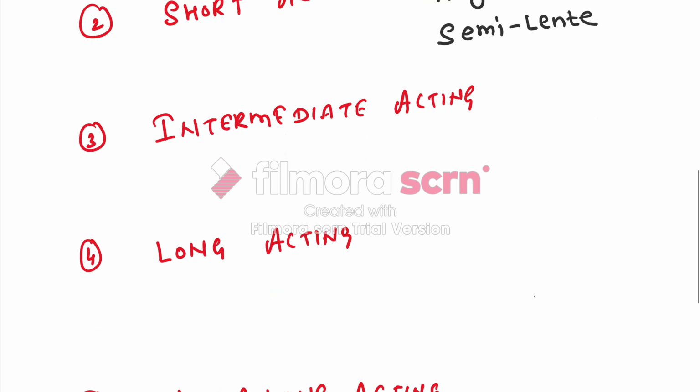Intermediate acting insulin includes NPH, neutral protamine hagedorn, and lente.